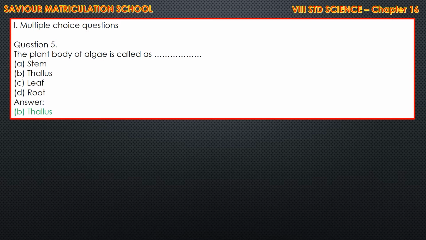Here it's given the plant body of algae is called thallus. So they learn this also. It's an extra one, choose the correct answer maybe. But you have to mark in the book: common cold in human is caused by influenza. Option B is the correct answer. This is one extra question for you, totally 6 choose the correct answer questions.